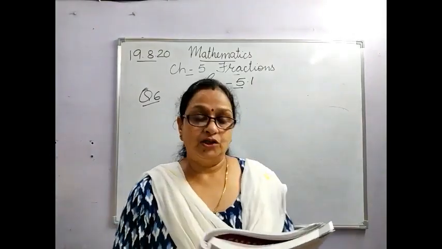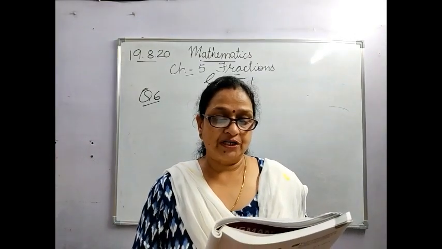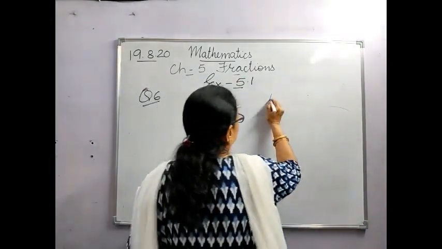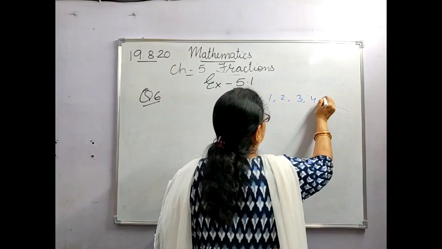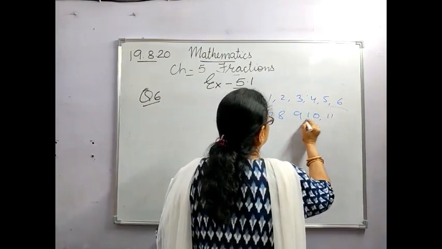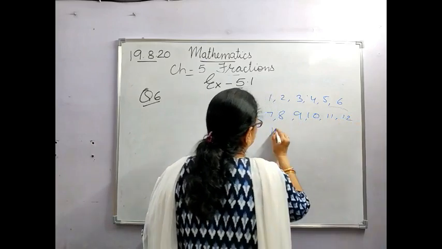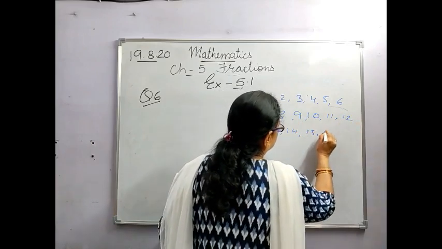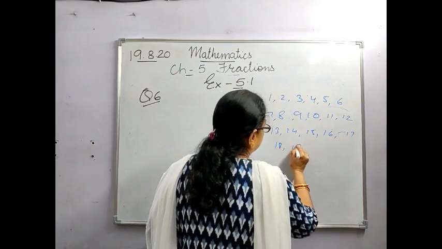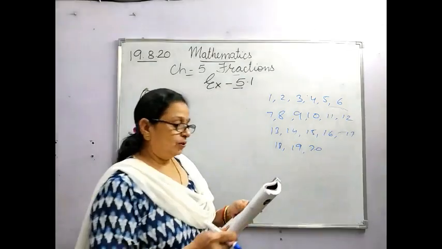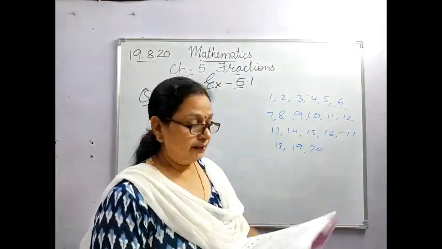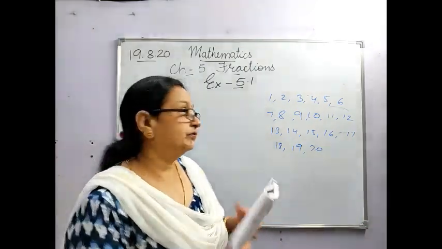Write the numbers from 1 to 20. What fraction of them are even numbers? Suppose I am writing 1, 2, 3, 4, 5, 6, 7, 8, 9, 10, 11, 12, 13, 14, 15, 17, 18, 19 and 20. Now they have asked what fraction of that is, and the total number is 20. What fraction of them are even numbers?